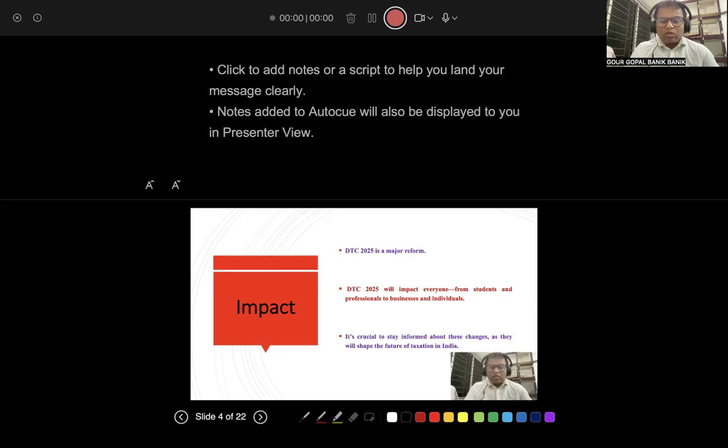Now, who are going to be impacted? All of you know that DTC is a major change, a major reform in the taxation system. If you remember, the DTC 2025 will impact everyone when it is introduced, like now, income tax has an impact on everyone. But we have learned that income tax since 1961 has been going on with a lot of amendments, new circulars, and changes in the tax rates. Still, we know the basic points about income tax of 1961.